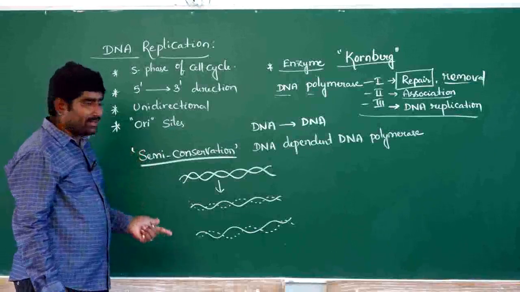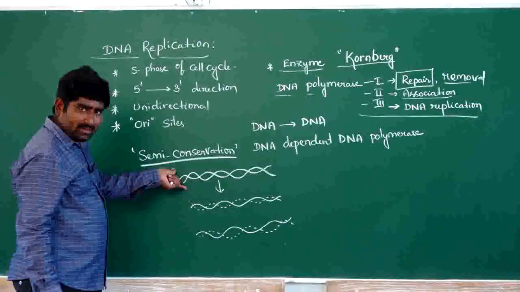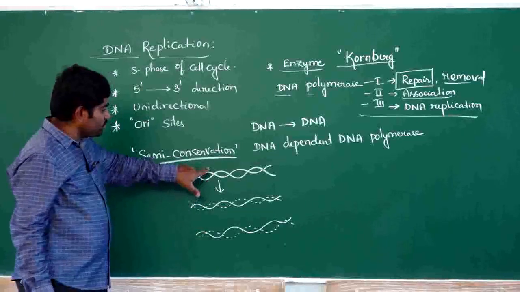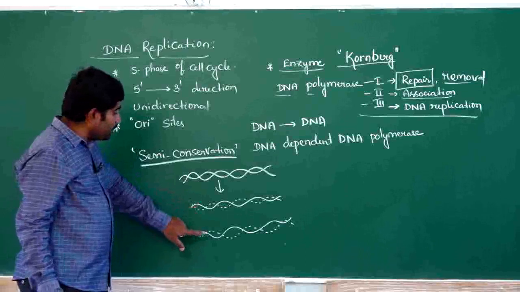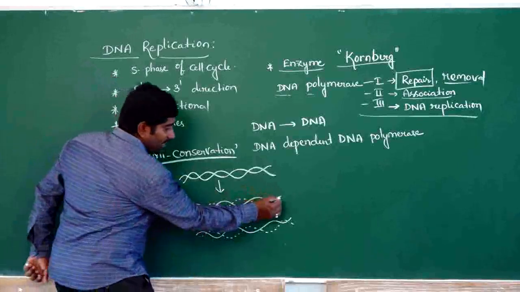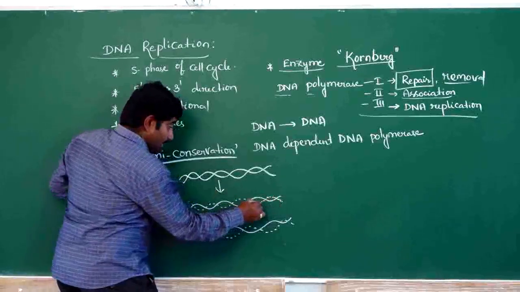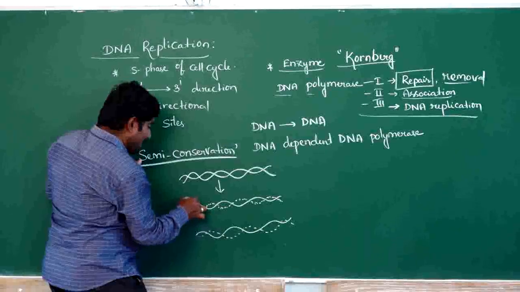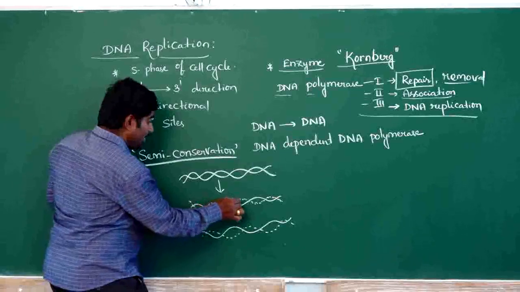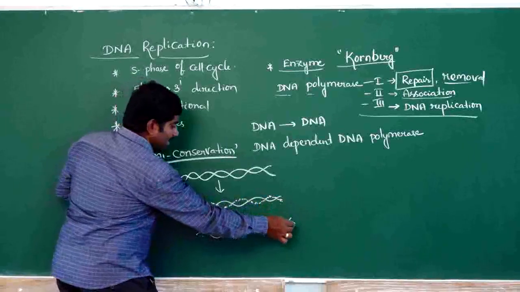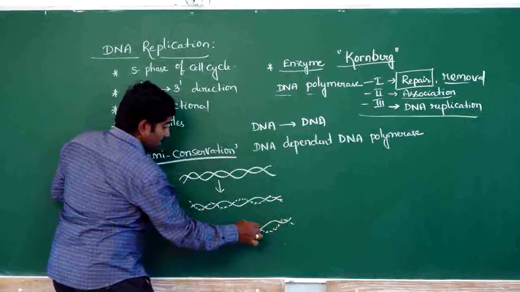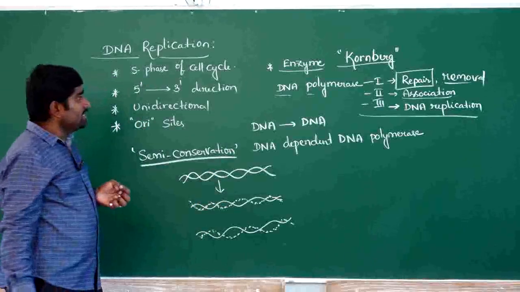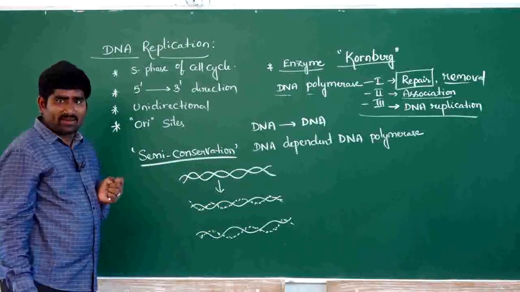During the semi-conservative method, the parental DNA strand divides into two strands. These two strands are separated and each strand produces one new strand. In this way, a nascent DNA, or the new DNA, contains one old strand, or one parental strand, and another one is a new strand. This type of replication is called the semi-conservative method of replication.